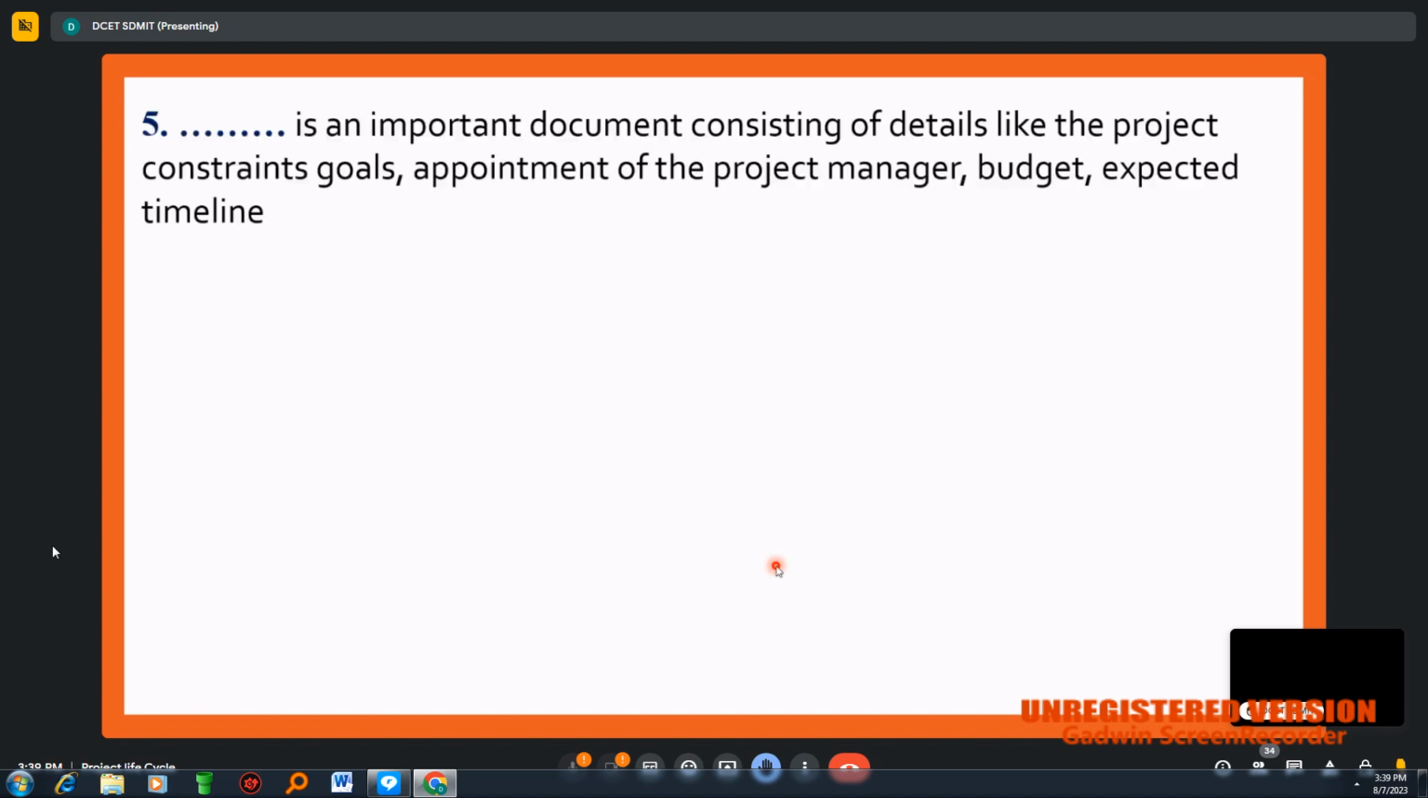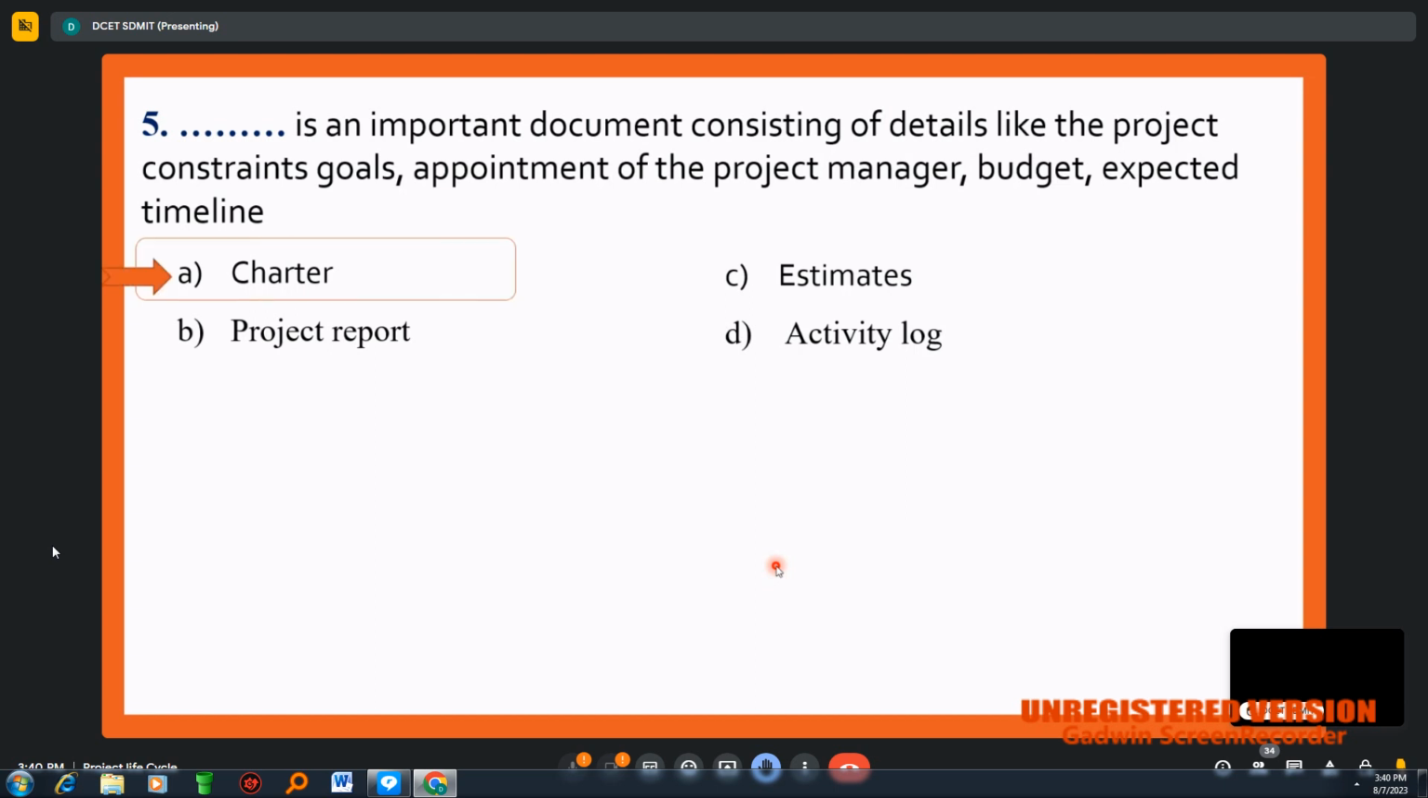Next question. Dash is an important document consisting of details like the project constraints, goals, appointment of the project manager, budget, and expected timeline. Can anyone answer this without options? Project charter. Very, very good. The options you can see here: charter, estimates, project report, and activity log. You were able to answer this without options. So the answer here is project charter.